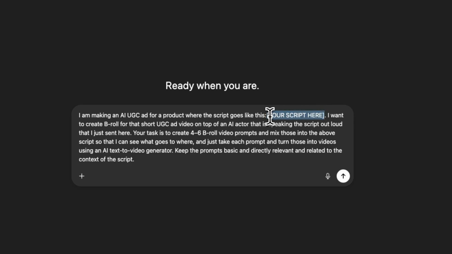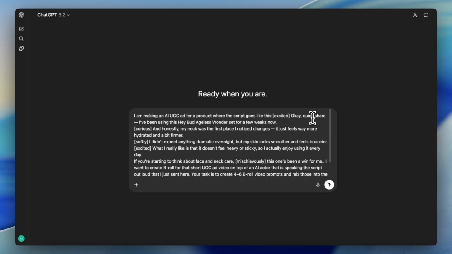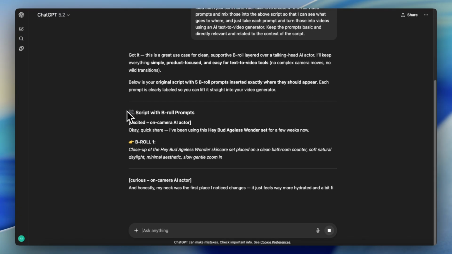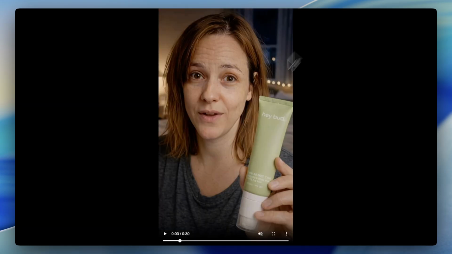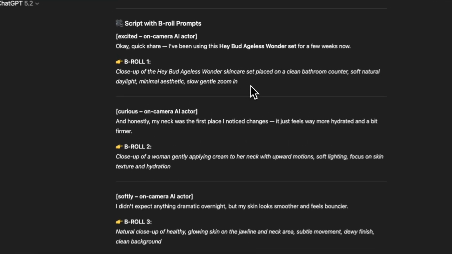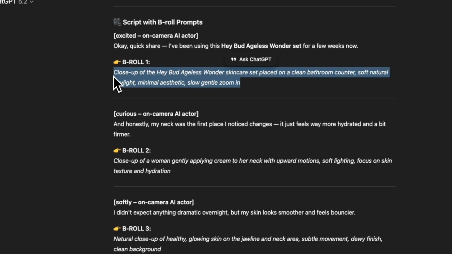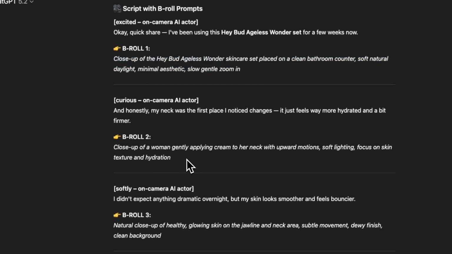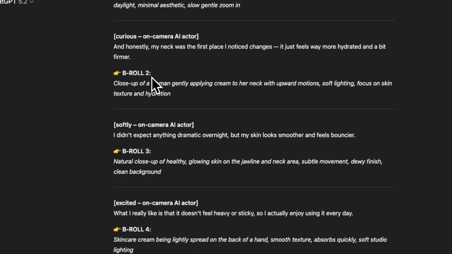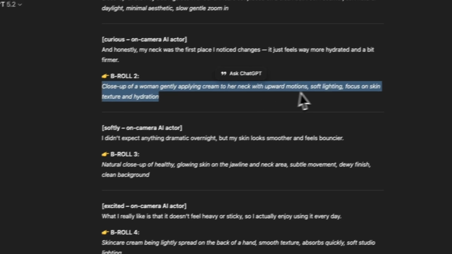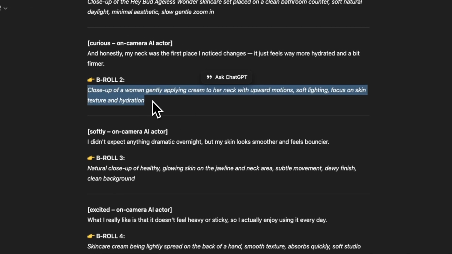And now all you have to do is replace this part where it says your script here with your actual video script and then just hit enter. And now ChatGPT starts to come up with B-roll footage ideas for your AI UGC ad video. And notice that these are written in an image format. So the idea here is to turn these prompts into photos first, and then we're going to turn those photos into videos. So just an example, here's the B-roll clip number 2, and it says a close-up of a woman gently applying cream to her neck with upward motions, soft lighting, focus on skin texture and hydration.